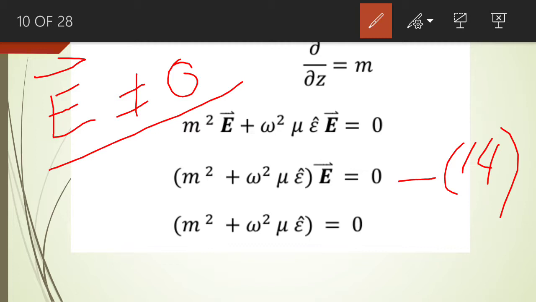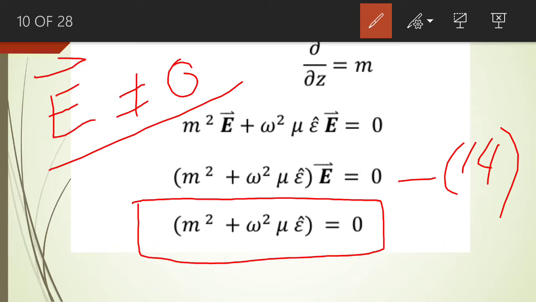So if we cannot replace the phasor value of the electric field intensity by 0, we will replace the first term by 0. And this equation is known as the auxiliary equation of the second order homogeneous differential equation.